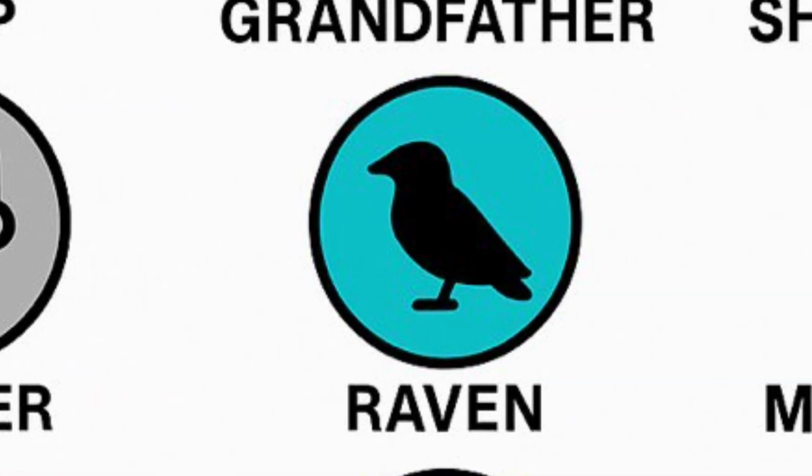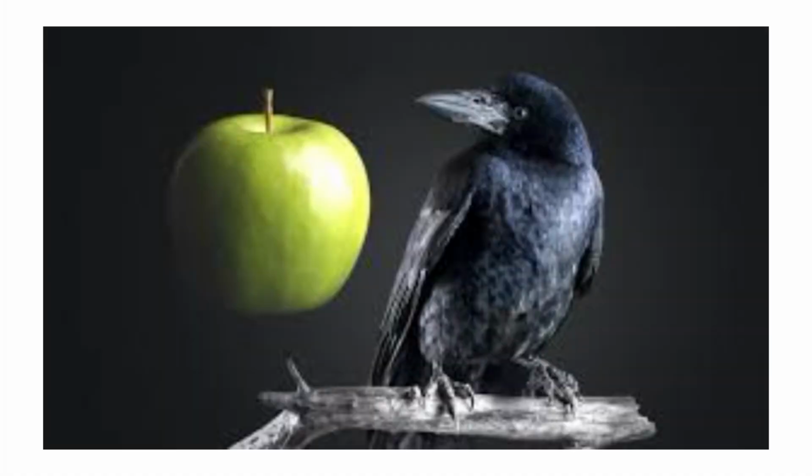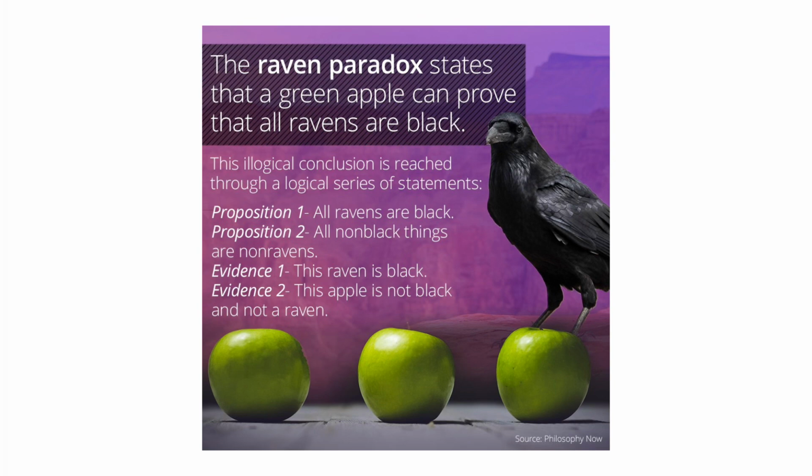7. The raven paradox. How do we test the rule, all ravens are black? It seems simple. Look at ravens. Each black raven confirms the rule. But logic says the rule is equal to everything that is not black is not a raven. So a green apple also confirms the rule because it is not black and not a raven. That sounds silly, but formally it works. The paradox shows that sometimes logic doesn't match our intuition.